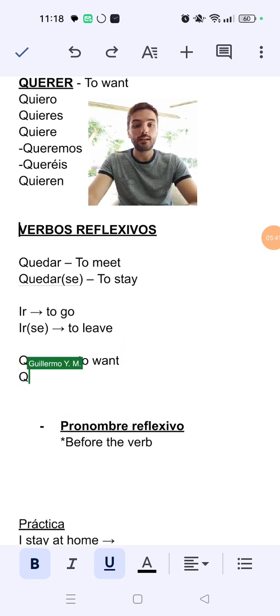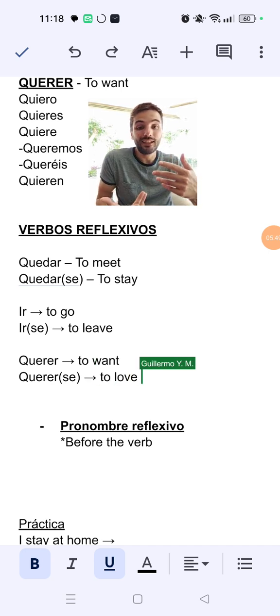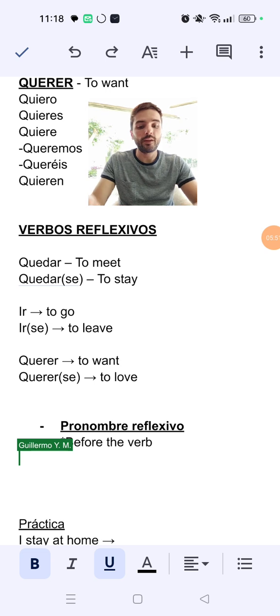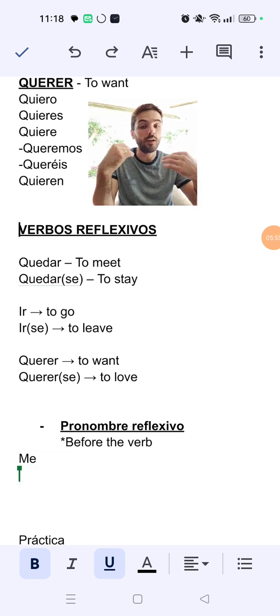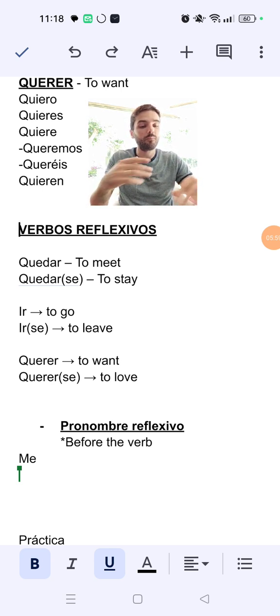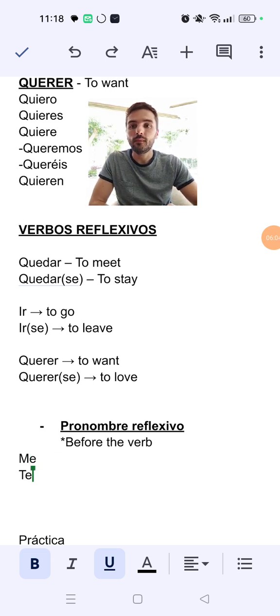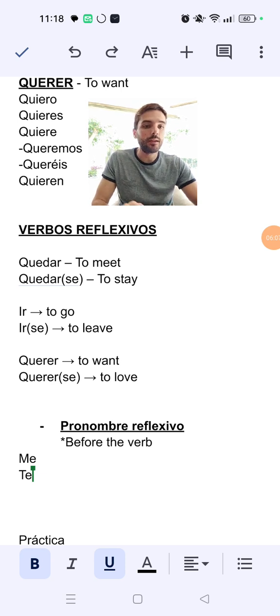But then quererse, meaning the reflexive form, means to love, like te quiero. So then we know here that the first one is me, right? Me voy, me quedo, me quiero, I love myself, me quiero. And then te is for you, te quiero, right?